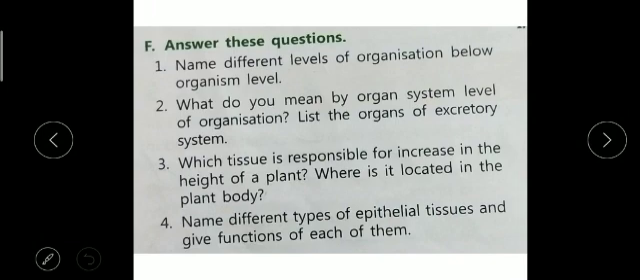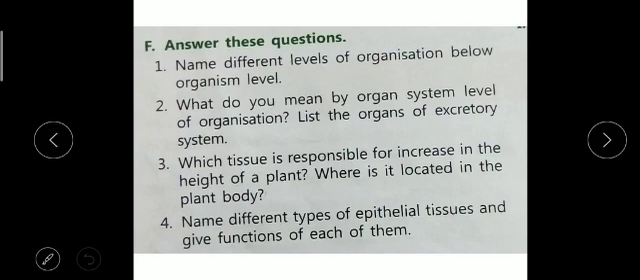So, students, today we are going to discuss question answers. A few question answers of chapter number 1 I am going to discuss here. So, question number 1 is F. As you can see, this F part is given on page number 22 in your book, chapter number 1. The first question is: name the different levels of organization below the organism level.